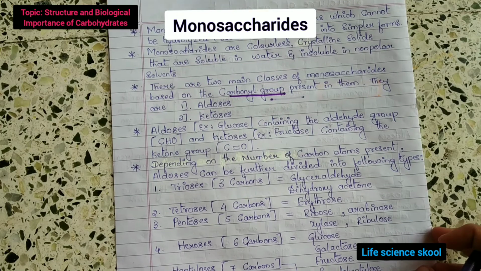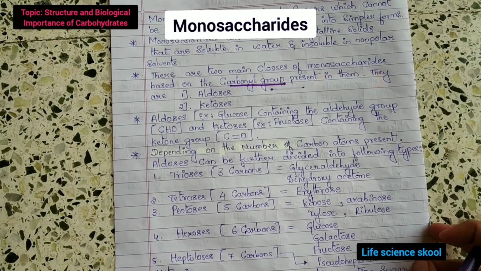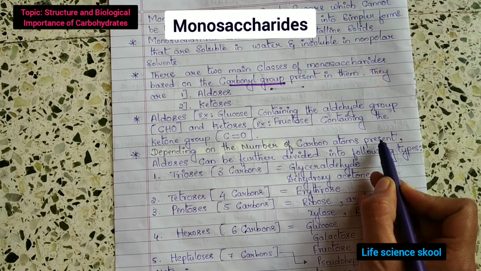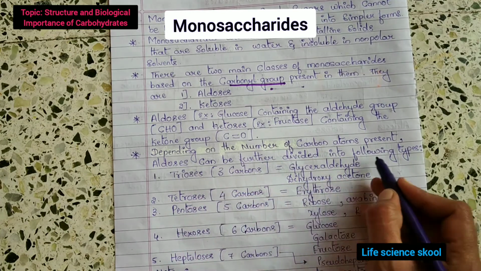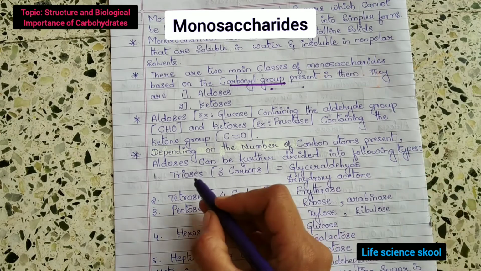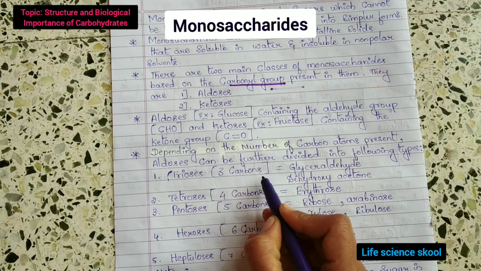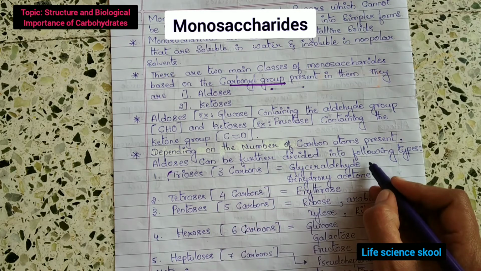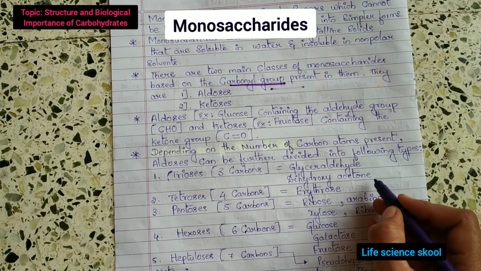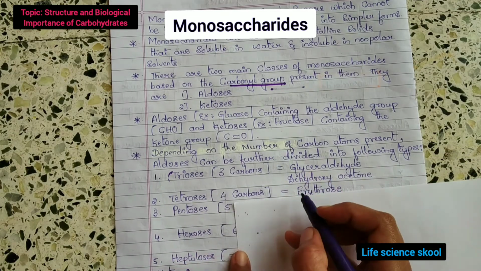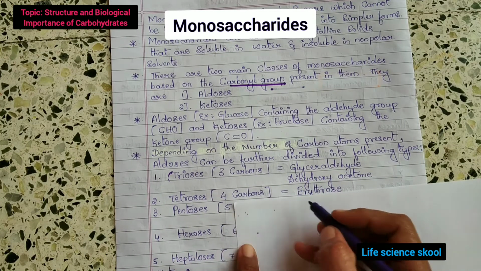Depending on the number of carbon atoms present, aldoses can be further divided into the following types. The first one is trioses. Tri means 3, which contains 3 carbon atoms. For example, glyceraldehyde and dihydroxyacetone are the examples. Glyceraldehyde contains 3 carbon atoms, right?